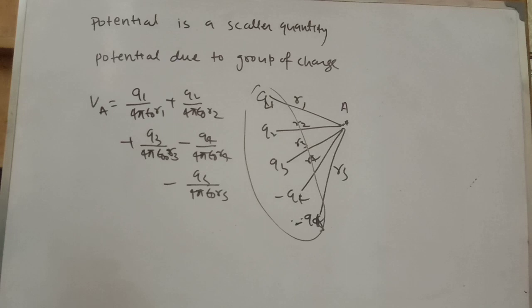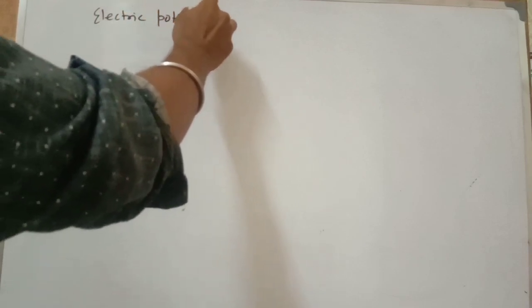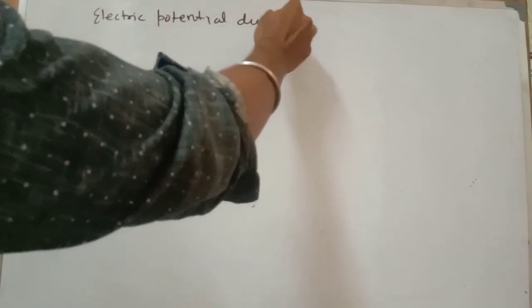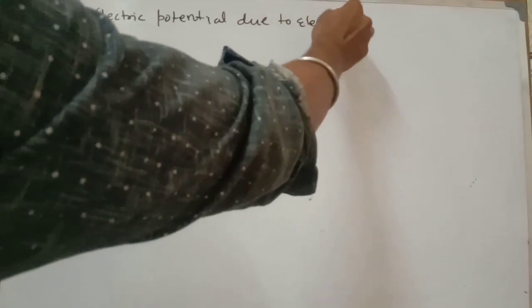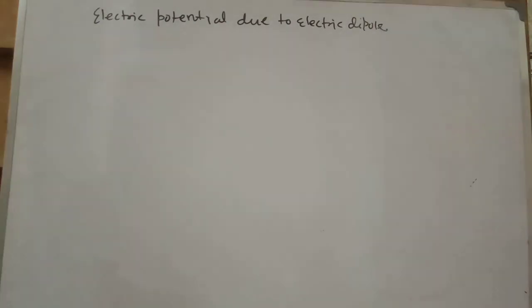Okay, so after then I am going to start electric potential due to an electric dipole. Previous class already discussed what is the electric dipole. So already told, electric dipole is two small, equal and opposite charges kept at a small distance.